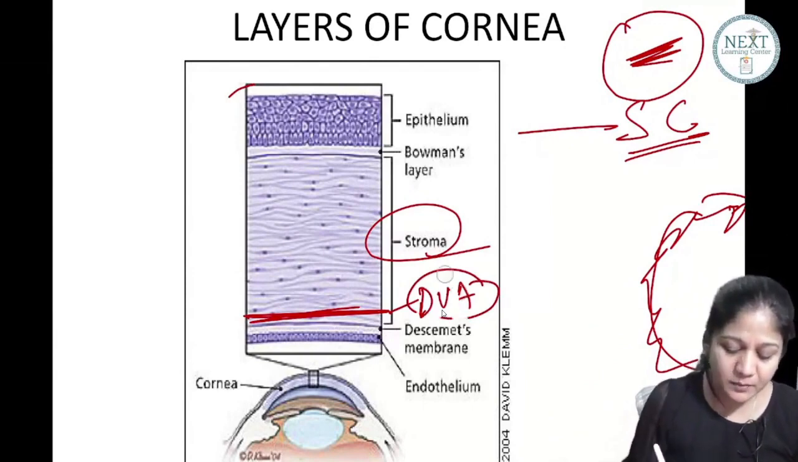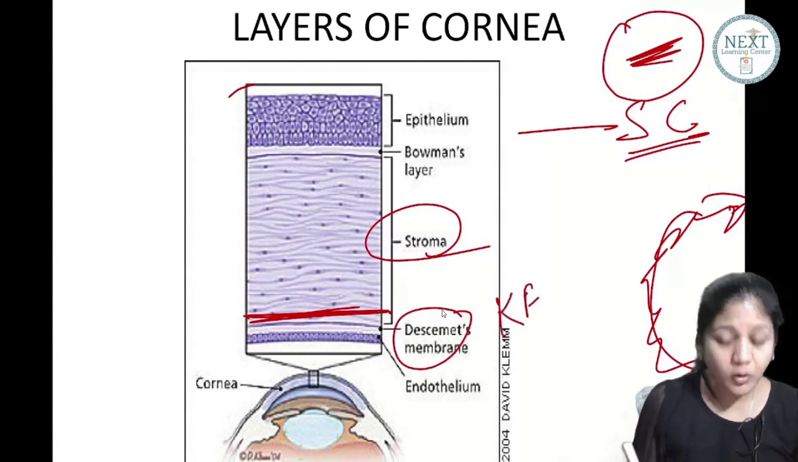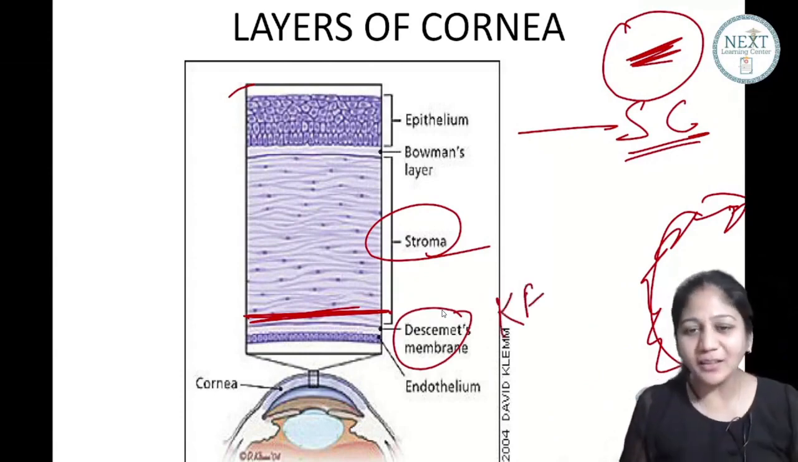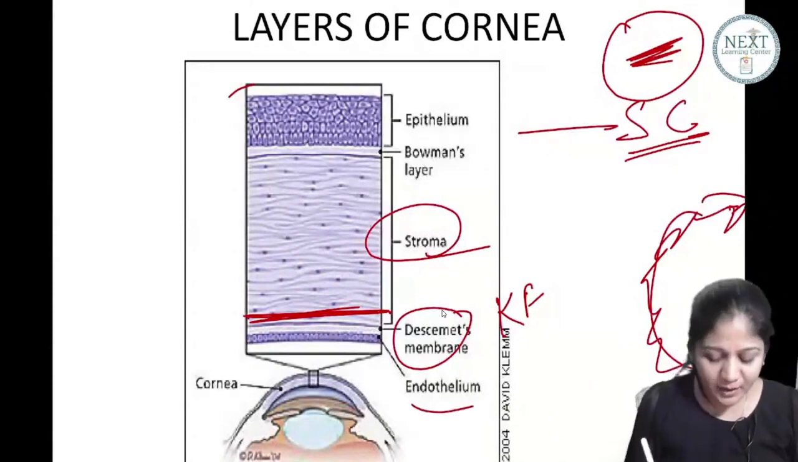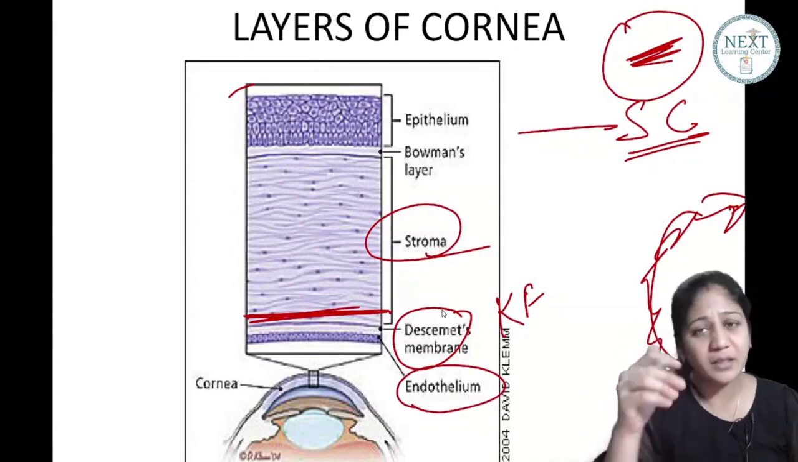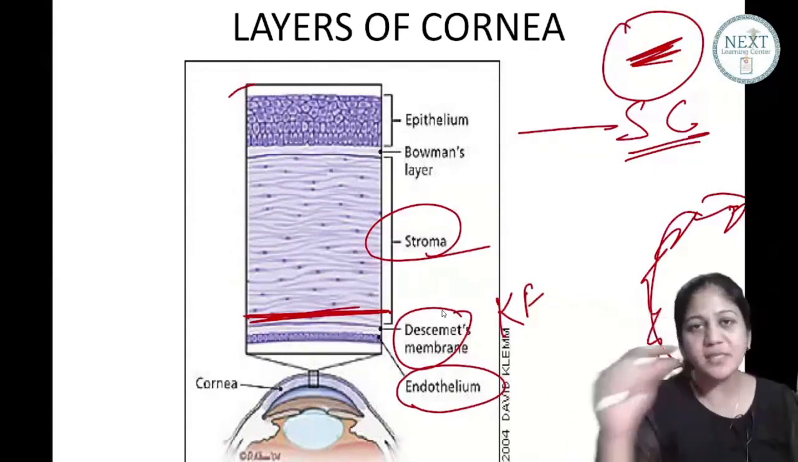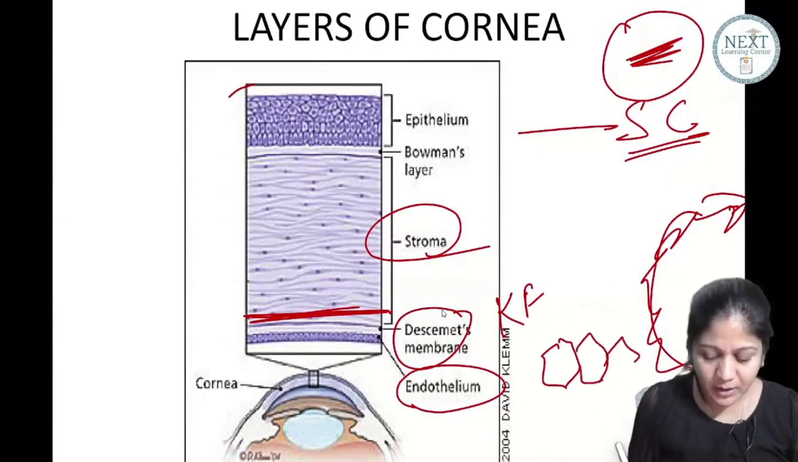Guys, you remember Descemet's? What is accumulated in Descemet's membrane? Your KF ring. So your copper can get accumulated here at Descemet's membrane. Now what about endothelium? When you see endothelium, it has just a single layer of cells. Epithelium multiple, endothelium single layer. And what is the shape of the cells? It is hexagonal shaped cells.